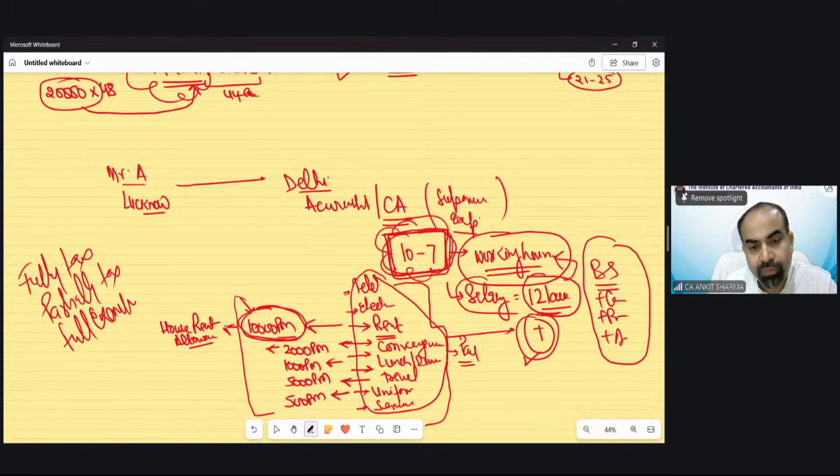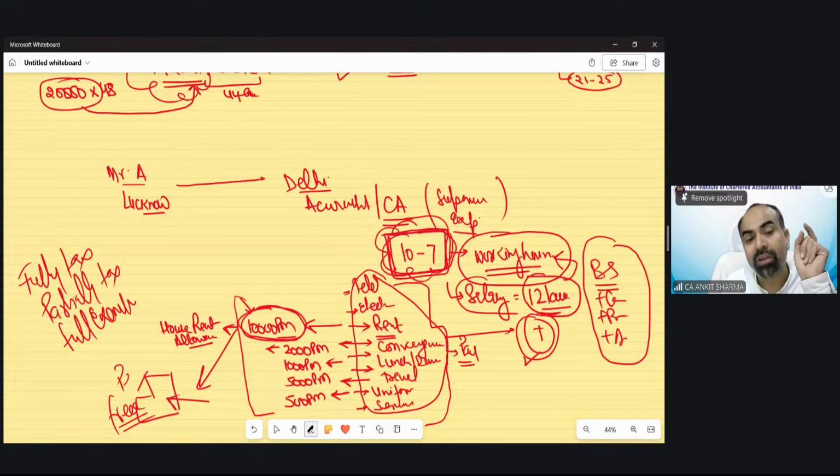Suppose the company either can give you 10,000 rupees per month, and you will find a house on your own. Or the company can do one thing. The company will say, okay, we have a flat, go and stay in this flat free of cost. You need not pay any rent. In that case, that will be called perquisite. In perquisite, you will not get the money, but you will get that facility.